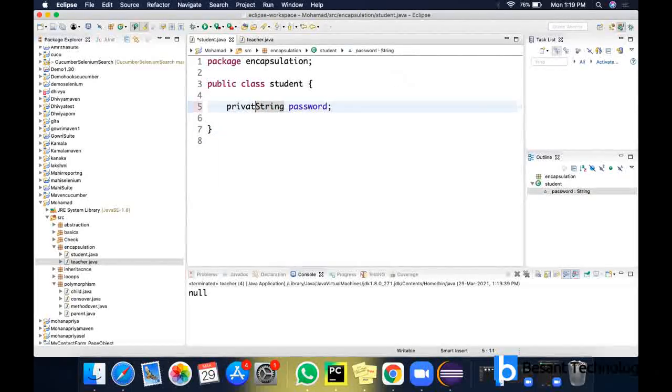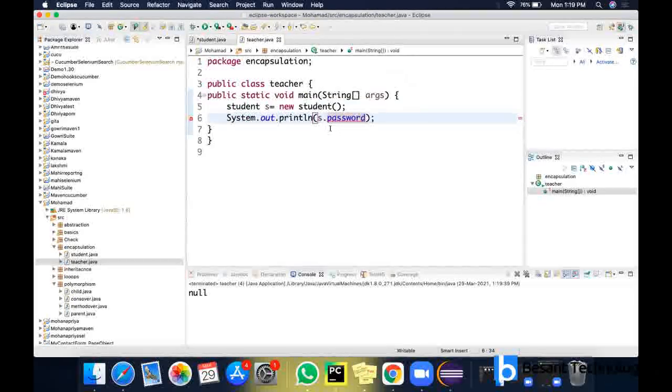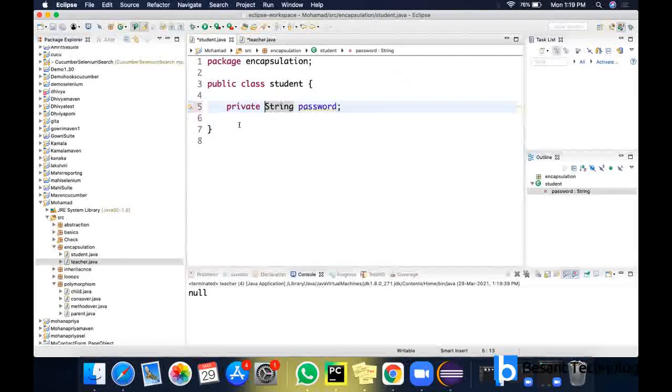Suppose I declare it as private, I'll be getting an issue here when I try to access it. The reason is, if I declare something as private, it is accessible only within the class where it is defined. Here you can see I'm not providing a value for this password. So I'm hiding the data, that is, hiding the value of this password.